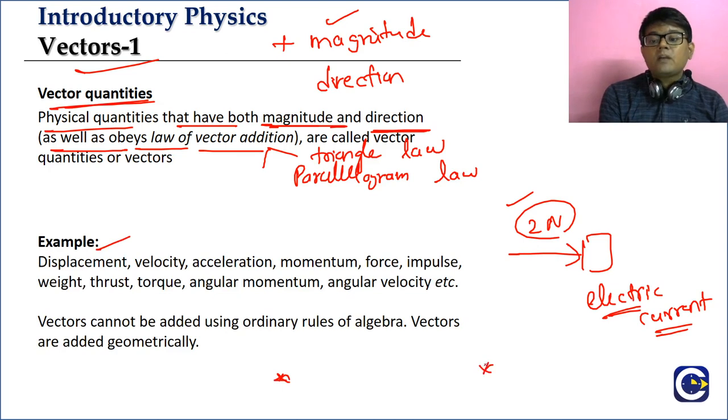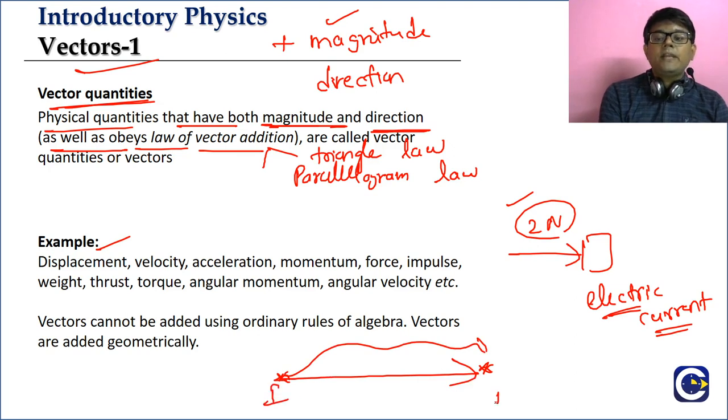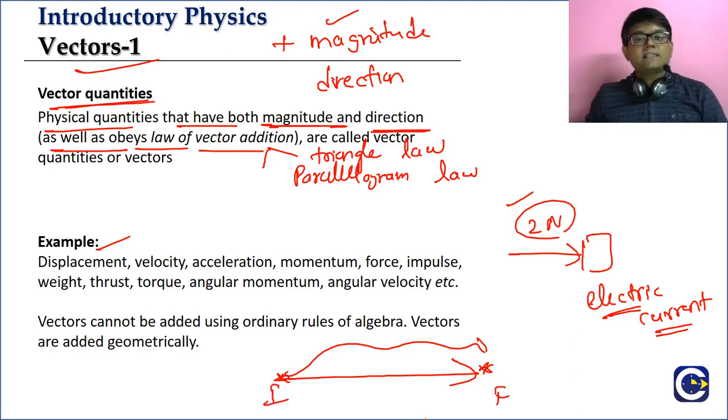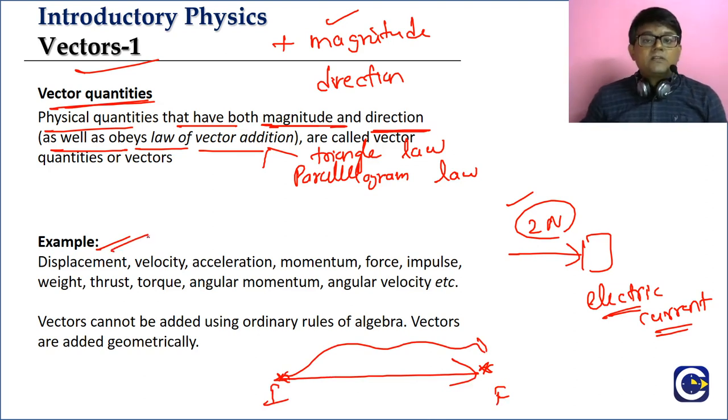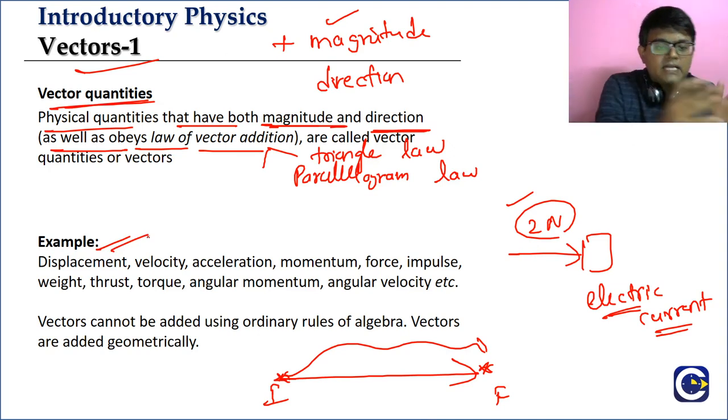If you start from one point and go to another point, the shortest, straight line distance from the initial point to the final point, where we give the direction, is the displacement. The direction of the displacement vector will be from the starting point to the ending point. That is the displacement. It is a vector.